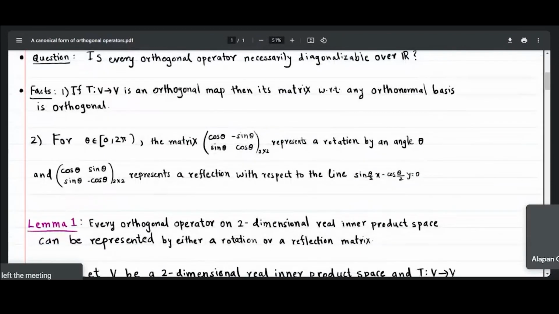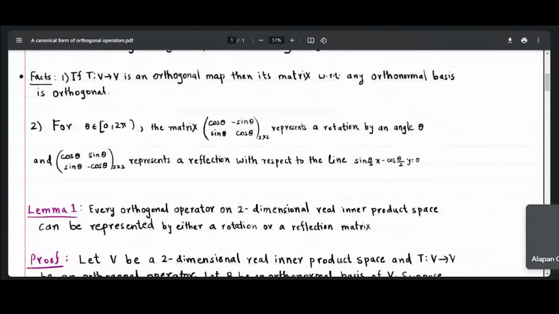The first fact is, if you have a vector space V with an inner product on it, and T from V to V is an orthogonal map, then its matrix with respect to any orthonormal basis is orthogonal. You can find this proof in any standard textbook. I am not proving this theorem here.